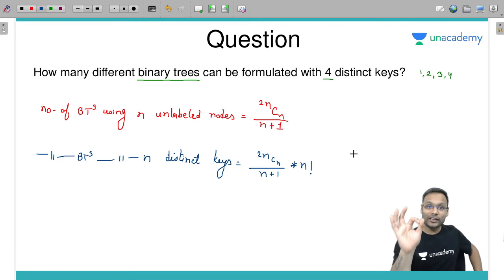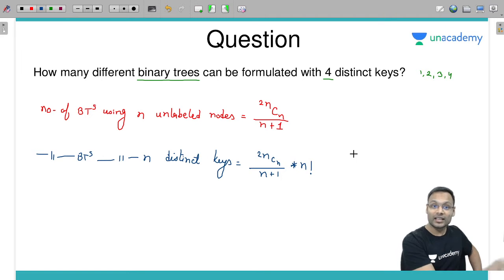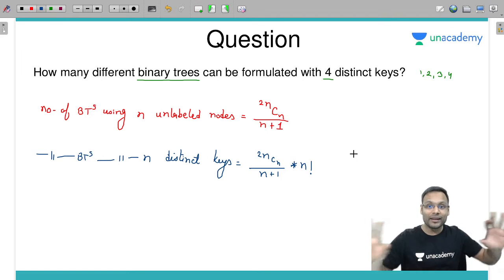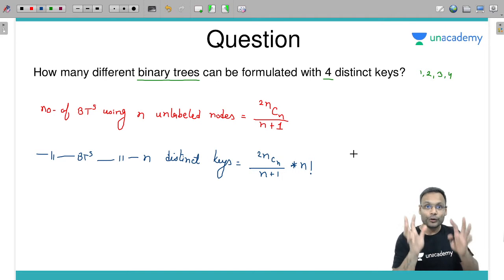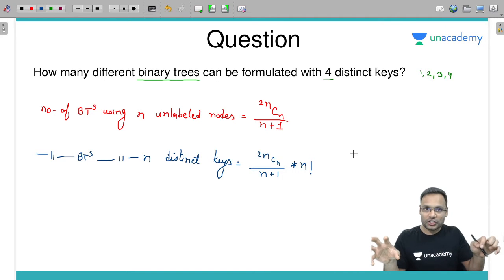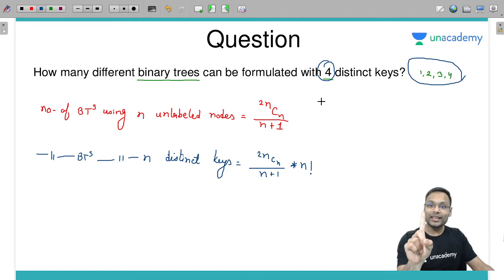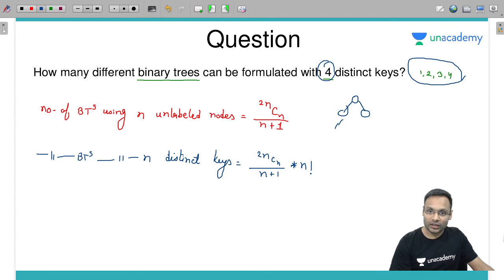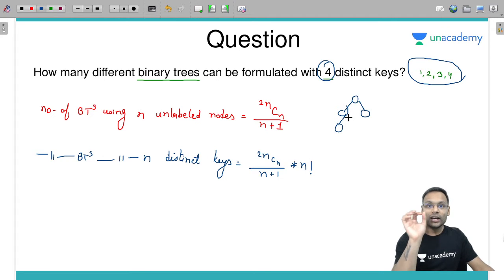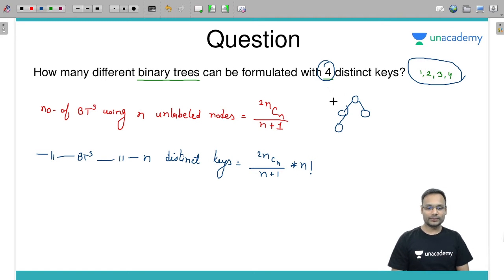So Catalan number will give you the number of binary trees formulated using n unlabeled nodes. How many such trees you can construct, with different structures, will be the Catalan number. But if the question gives 4 distinct keys, then if you want to populate these keys in a binary tree, suppose this is the structure. In this structure, I have n factorial possibilities to copy the content. So my answer should be this.